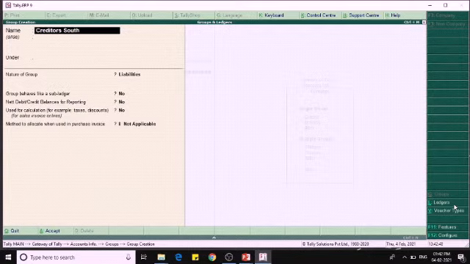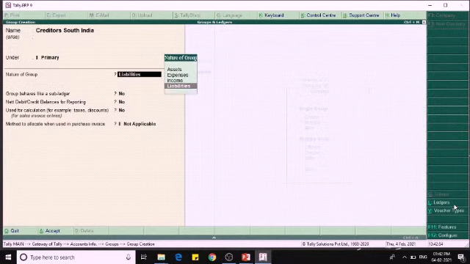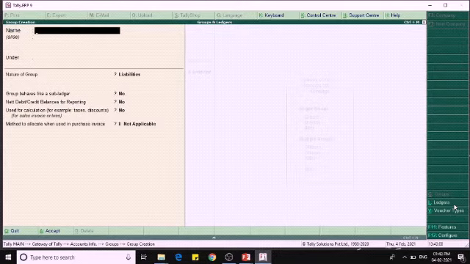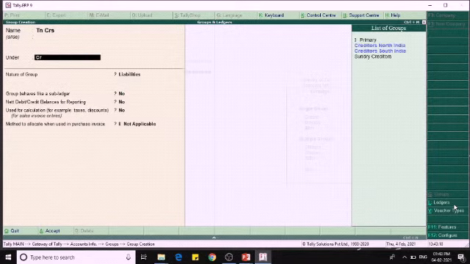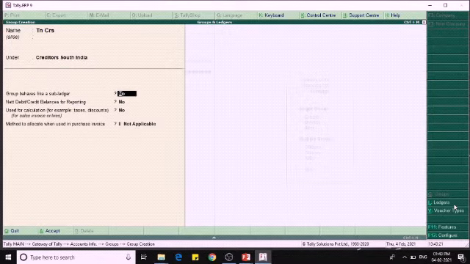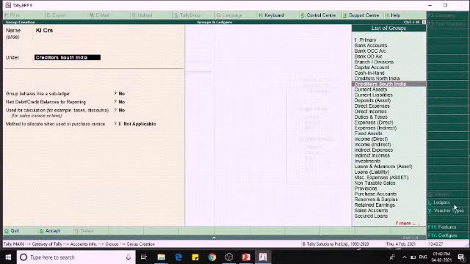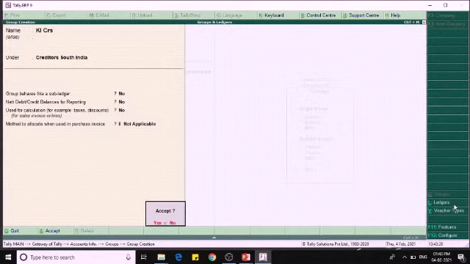And I also create creditors South India. It is a primary group, and the nature of the group is liabilities. Like this we can create the primary groups. After that we can create the subgroups also. Example, Tamil Nadu creditors, it will be under creditors South India. Okay, and then Kerala creditors, and they are also under the group creditors South India.